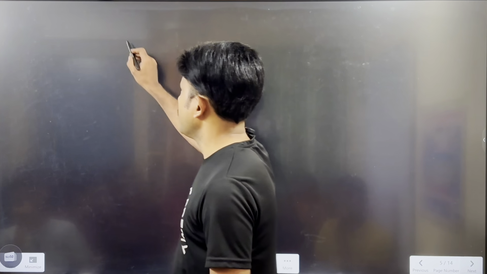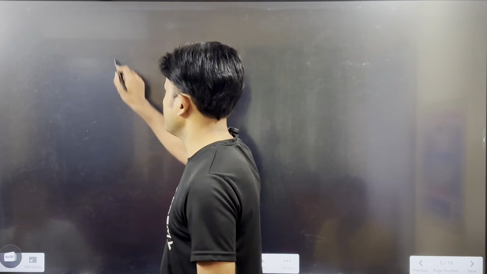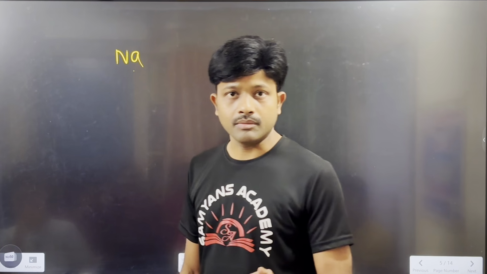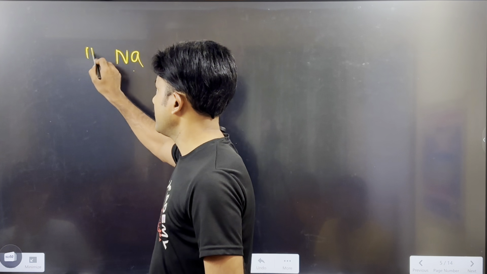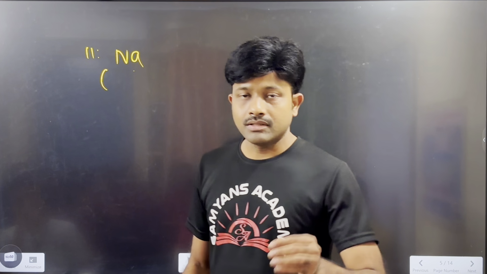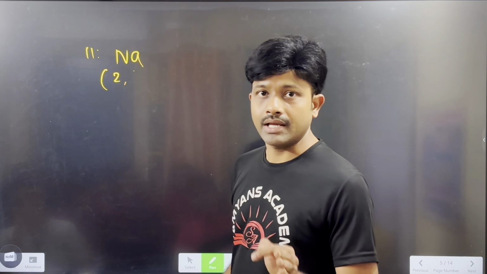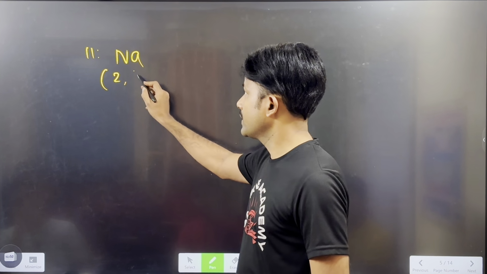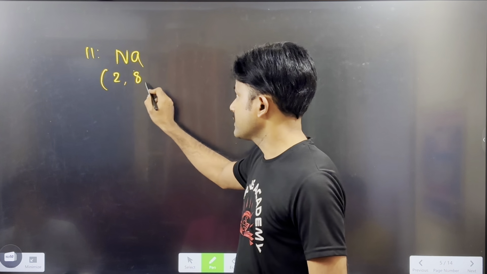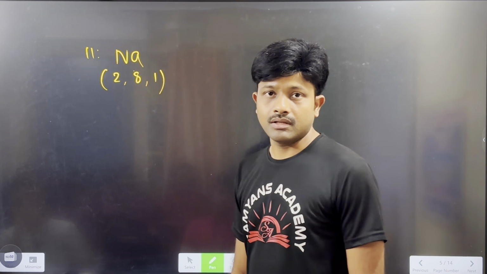For example, when you consider sodium, everyone please do it. Sodium has atomic number 11. Means in its electron configuration, the first two electrons are present in the K shell, the next 8 electrons are present in the L shell, and the next one electron is present in the M shell.